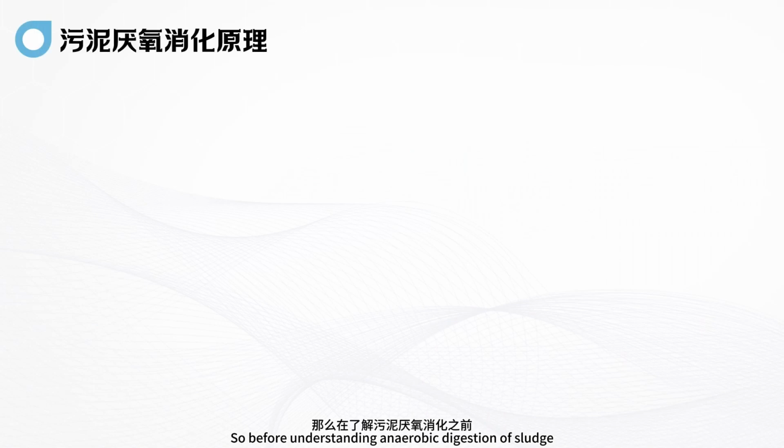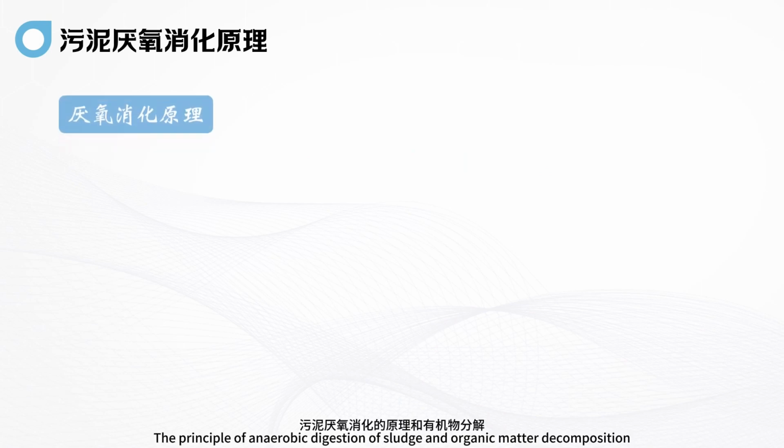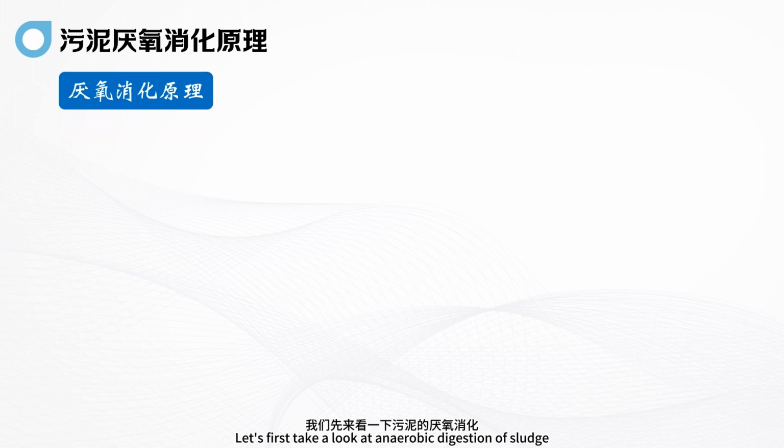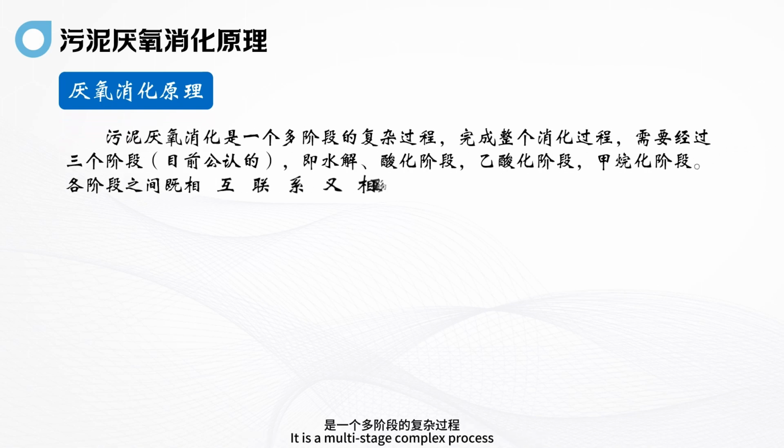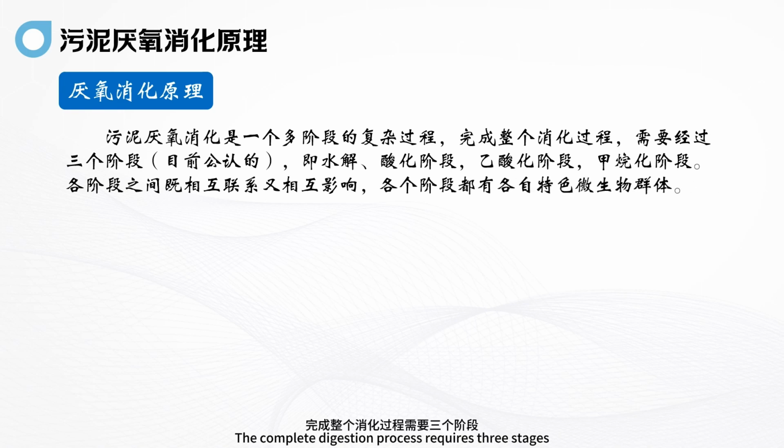So before learning about anaerobic digestion of sludge, it is necessary for us to understand the principles of anaerobic digestion of sludge and organic matter decomposition. Let's first take a look at anaerobic digestion of sludge. It is a multi-stage complex process. The complete digestion process requires 3 stages.